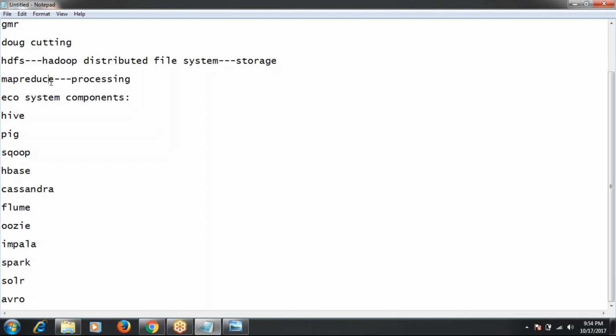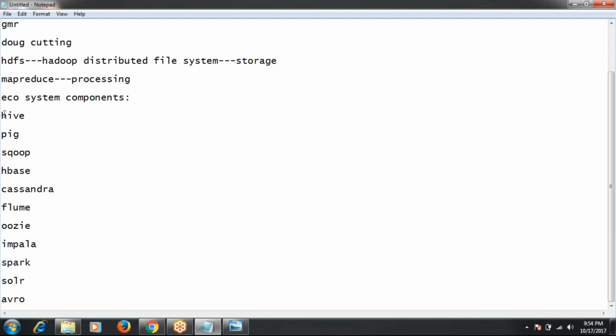You will execute the job parallelly on all available slave machines where the input data is available. This will happen when we run the MapReduce job. Now these ecosystem components are also developed on top of HDFS and MapReduce.